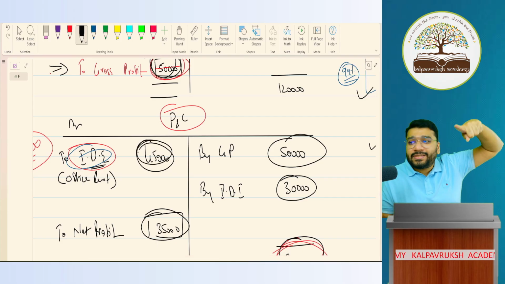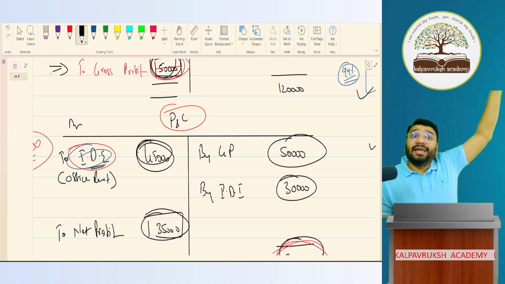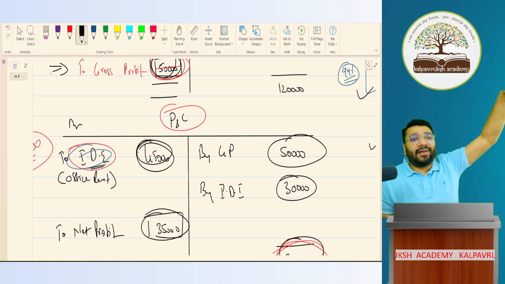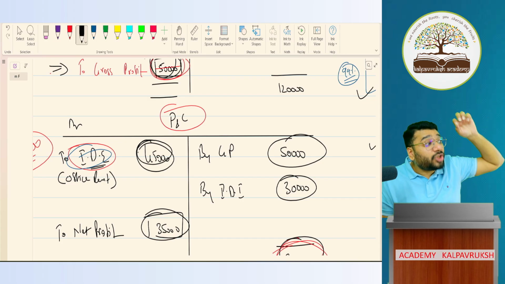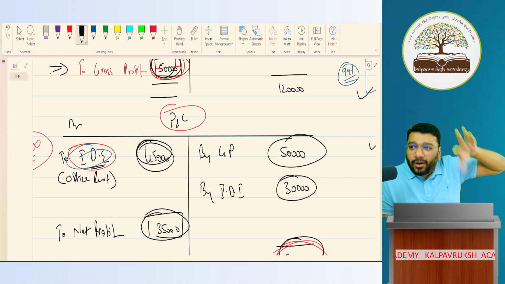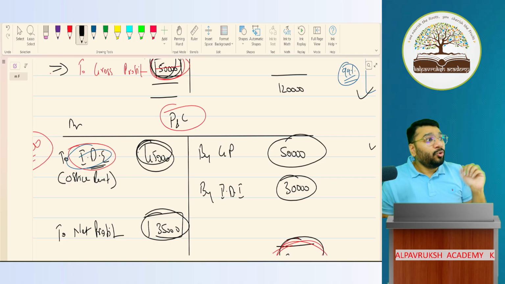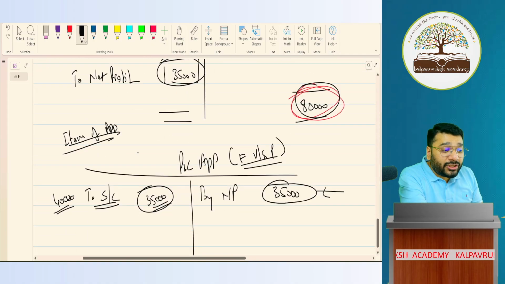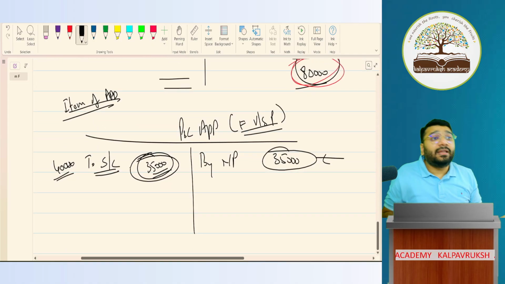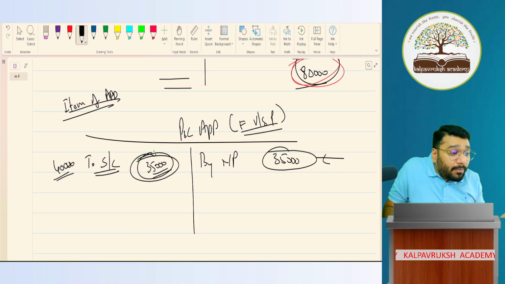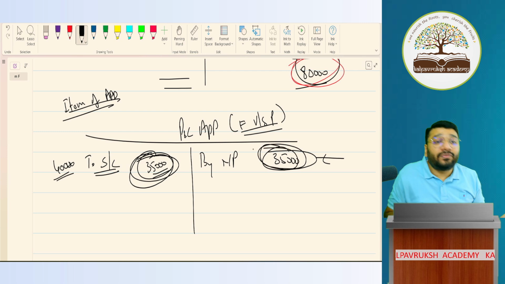My profit was 80,000. Rent was how much? 85,000, I said. How much did I record as expenses? The full 85,000, because rent is a charge against profit item. So when you record a charge against profit item, you will not see how much profit is there. You will record the full expense. But when you come to the P&L appropriation account and are about to record the amounts to be paid to the partner, you will record them subject to the availability of profit.